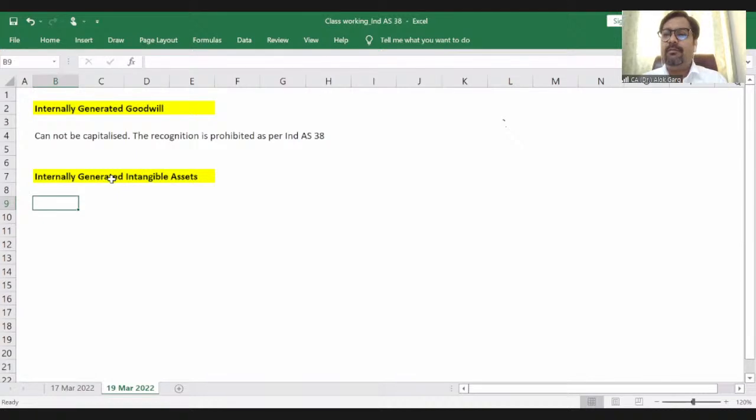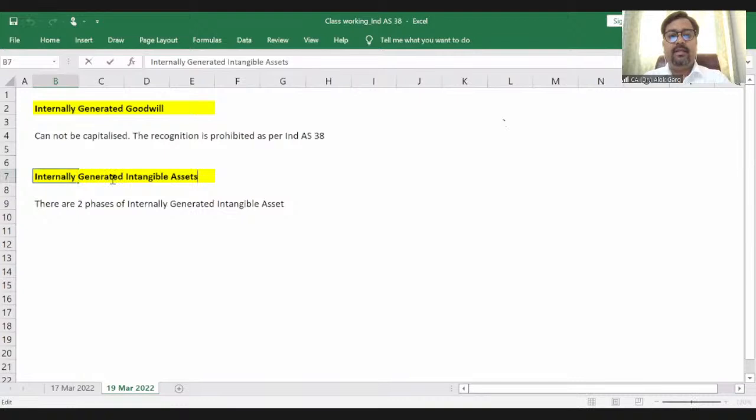So friends, when I'm talking about internally generated intangible asset, it has two phases, okay? For the sake of simplicity, I will write internally generated intangible asset as IGIA.